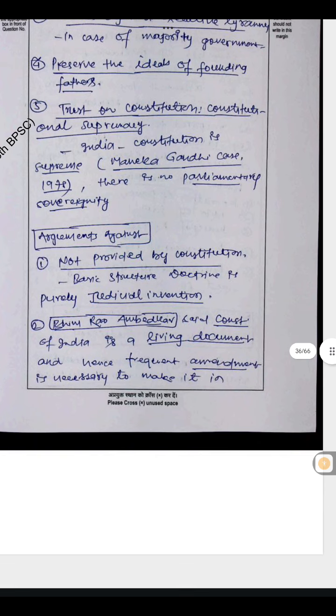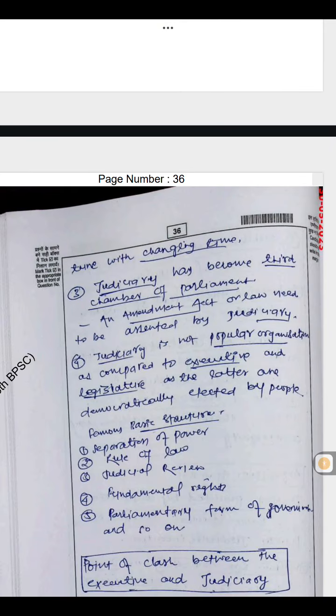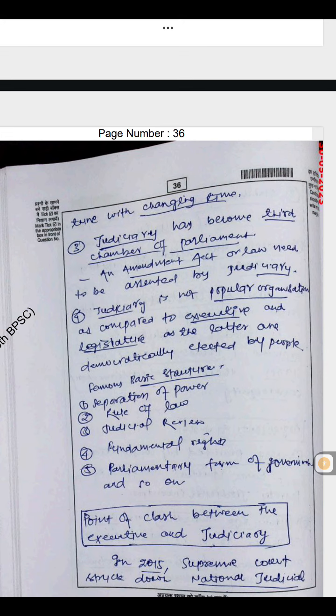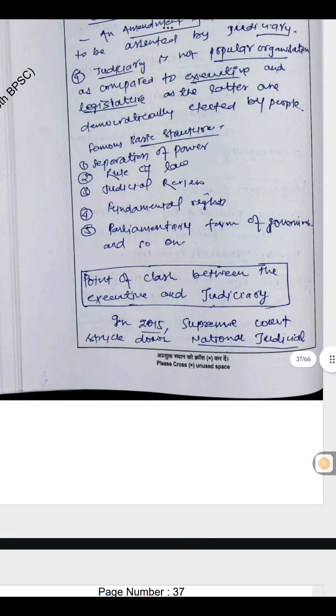Bhimrao Ambedkar said the Constitution in India is a legal document and hence frequent amendment is necessary to make it in tune with changing time. Judiciary has become a third chamber of parliament. An amendment, act or law needs to be assented to by the judiciary. Judiciary is not a popular organization as compared to the executive and legislature, as the latter are democratically elected by the people. Famous basic structure features: separation of power, rule of law, judicial review, fundamental rights, parliamentary form of government, and so on. Point of clash between the executive and judiciary.